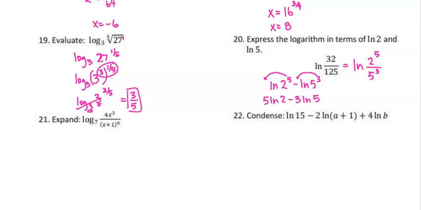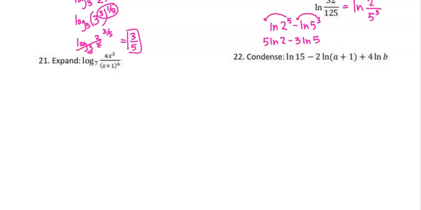All right, last two. So this one says expand: log base 7 of 4x to the 3rd over x plus 1 to the 6th. So we're going to start with log base 7. I'm going to make this a little more obvious. This would be 4 times x to the 3rd over x plus 1 to the 6th.